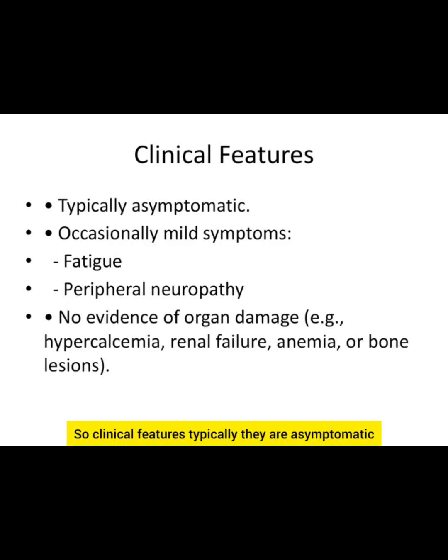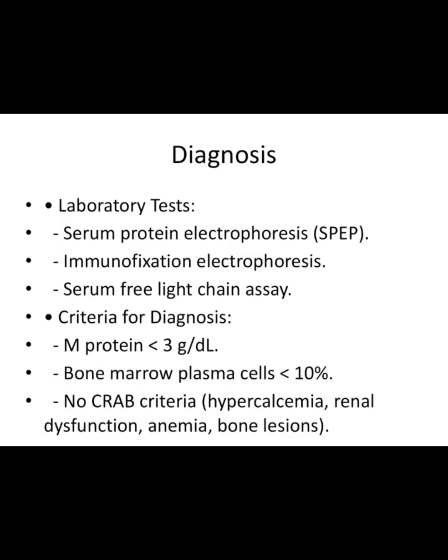Clinical features: typically they're asymptomatic, but sometimes the patient might have fatigue or peripheral neuropathy. And there is no evidence of organ damage. This is important. As I said, hypercalcemia is not there, no renal failure, anemia or bone lesions. Coming to the diagnosis, what we do is serum protein electrophoresis, immunofixation electrophoresis, and serum free light chain assays.